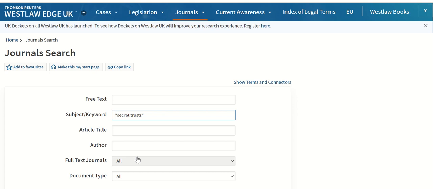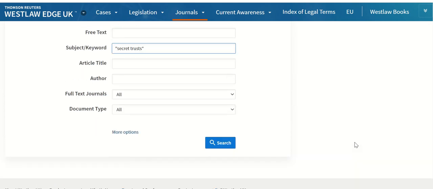So secret trust as a keyword will mean that that journal article discusses it in some detail, rather than the search term being mentioned once or twice and not providing a lot of information about it. If you use free text, it will just do an exact match of whatever you're searching for, but using keyword is a more focused search.